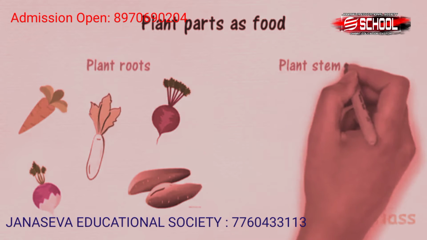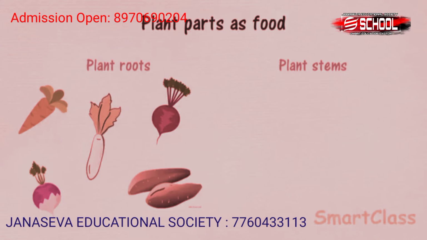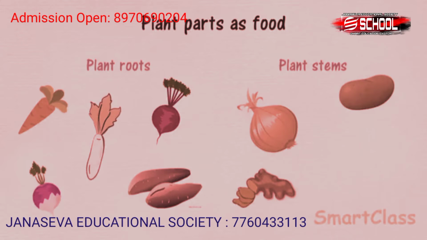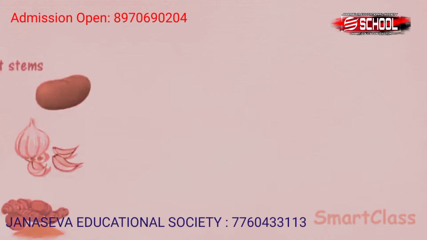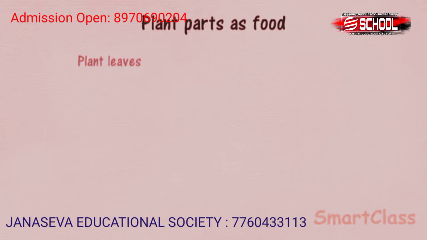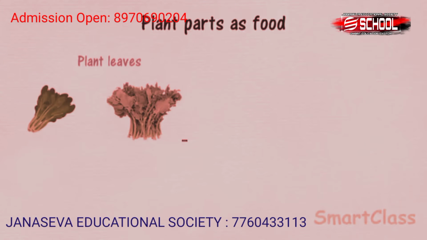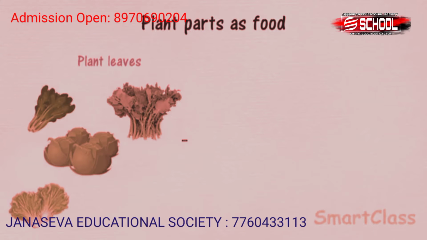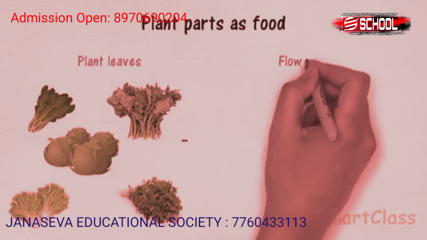Plant stems. Some plants store food in their stems, which are actually modified underground stems. We eat the stems of such plants as food. For example, onion, potato, ginger, garlic and turmeric. Plant leaves. There are many leafy vegetables we eat. Leafy vegetables are the leaves of the plants. For example, spinach or palak, leaves of mustard plants or sarson ka saag, cabbage, lettuce and fenugreek or methi.